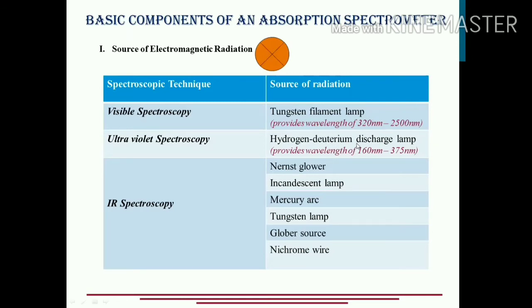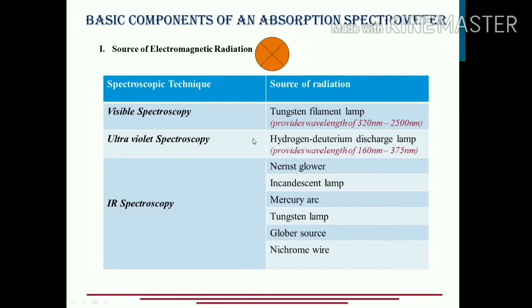But if I don't need the ultraviolet part, I don't put it on. I simply switch on the visible part, so the hydrogen deuterium lamp will not be on, but the tungsten filament lamp will be. Actually both lamps are provided in the same instrument.